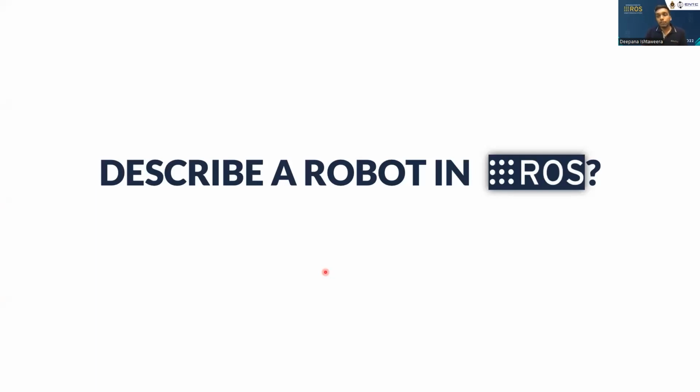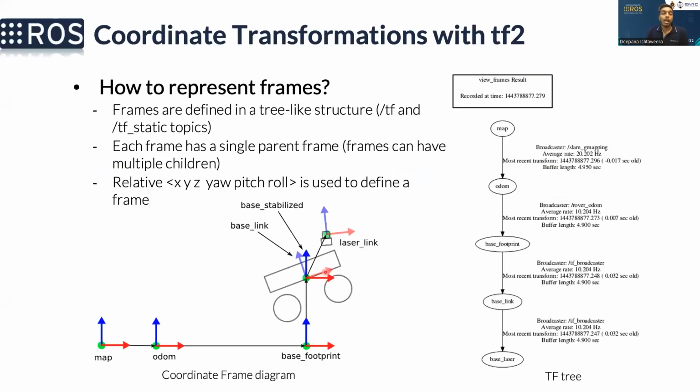For this, we have to first understand the foundation that is used to describe a robot in ROS. The first thing that we have to know is the coordinate transformations. I think you all know about the Cartesian coordinates, the X, Y, and the Z. Normally the X direction is denoted in red color, then in blue is the Y direction, and Z is in the green color. In this image, the green arrow is pointing upward from this plane that you can see, the screen actually.